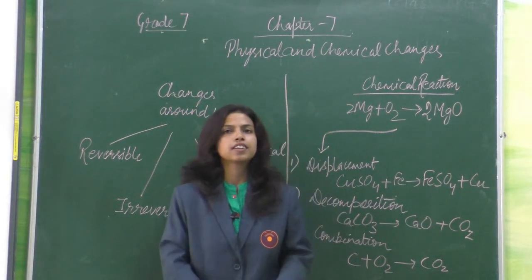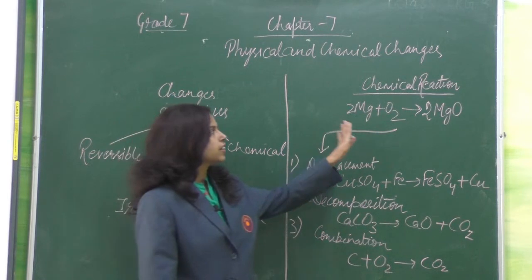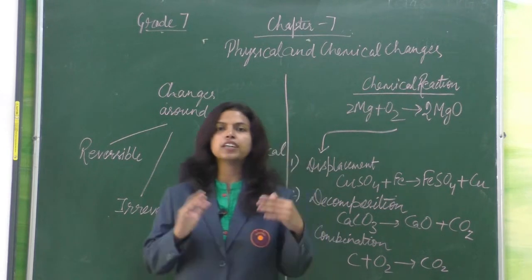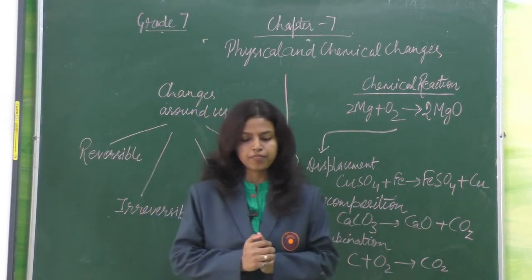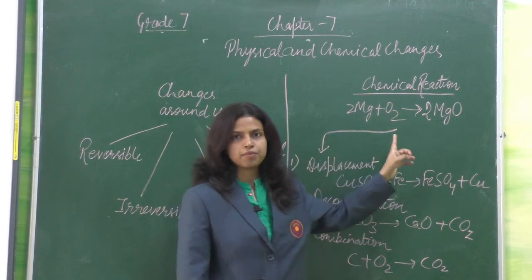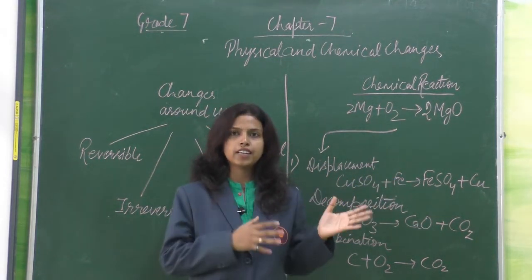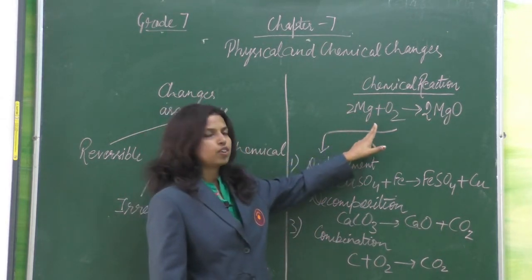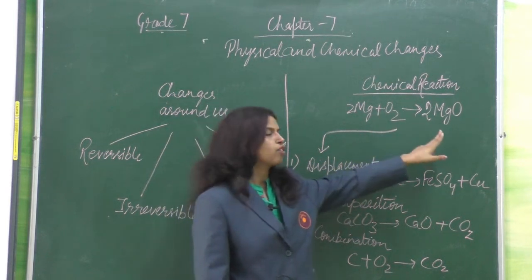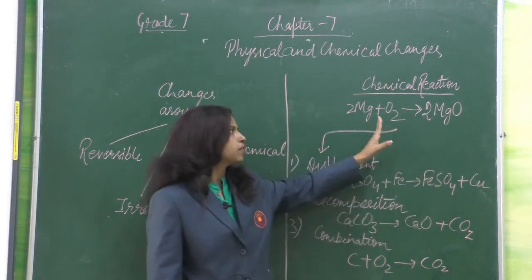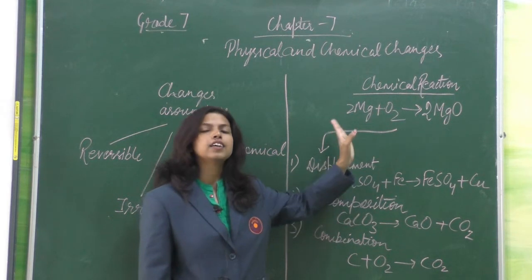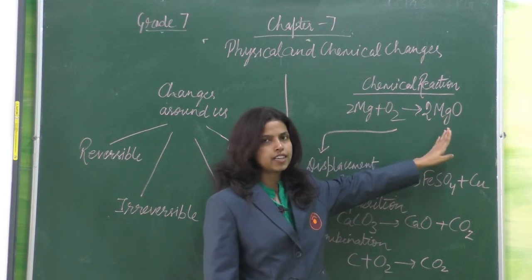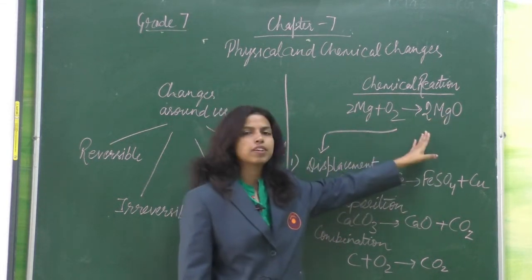Now next one is chemical reaction. A chemical reaction is a representation of the chemical substances that are taking place in the reaction. So by writing a chemical reaction, we can show what the reactants are and what product we are getting. For example, here magnesium and oxygen are reacting together and forming magnesium oxide. So magnesium and oxygen, present on the left hand side, are called reactants, and magnesium oxide, present on the right hand side, is called the product. So this is the chemical reaction.